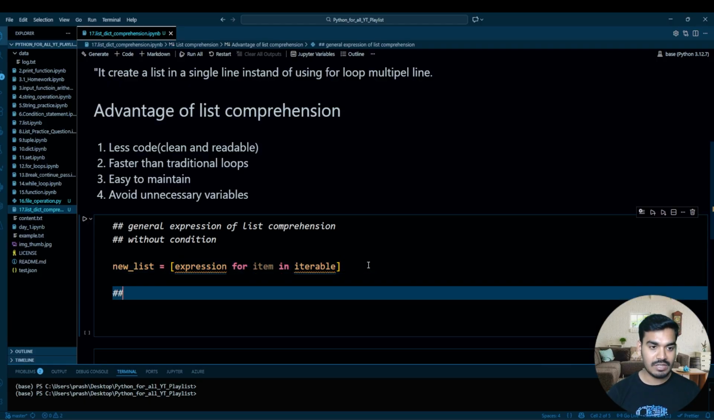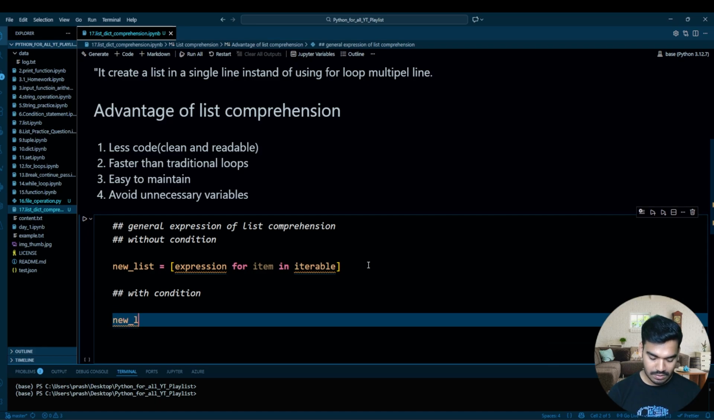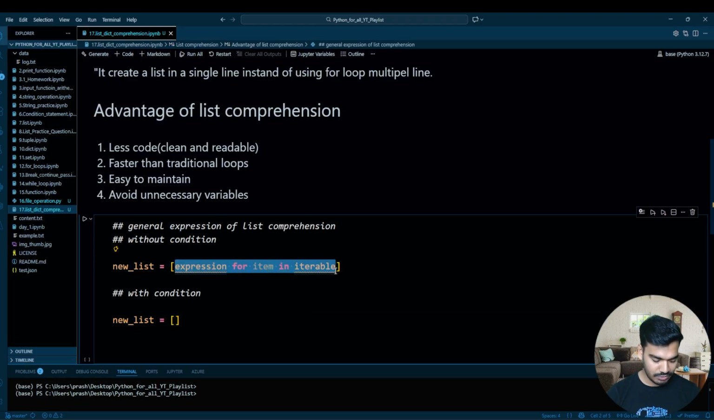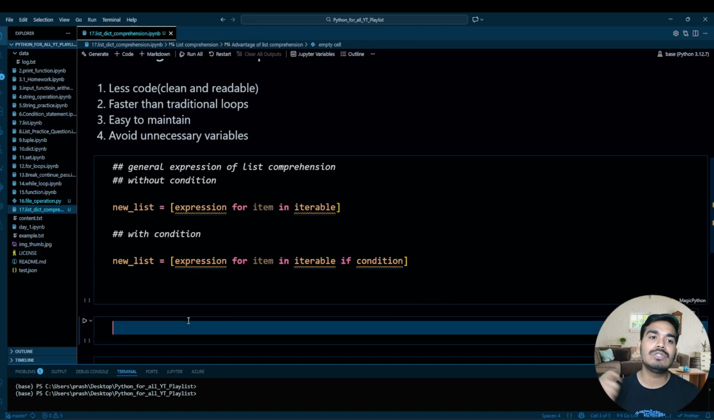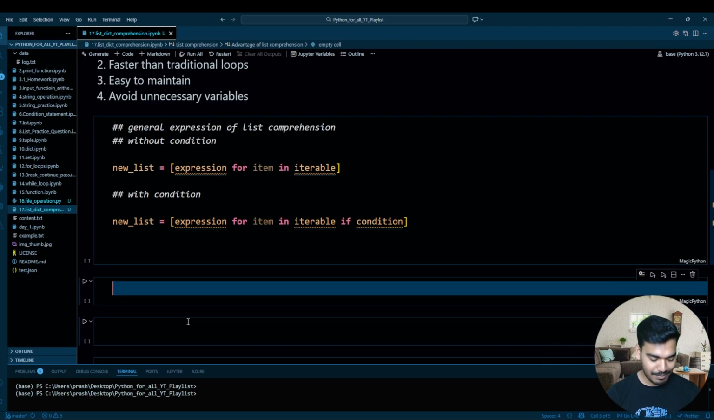Next, we'll understand with condition. For that, new list, and then over here expression, same expression, for item in iterable. This will be the same over here. And over here, if condition. So this is the general syntax with condition in which the list comprehension can be written. So we understand the general syntax. Now we'll understand some use cases of list comprehension with examples. So example number 1.